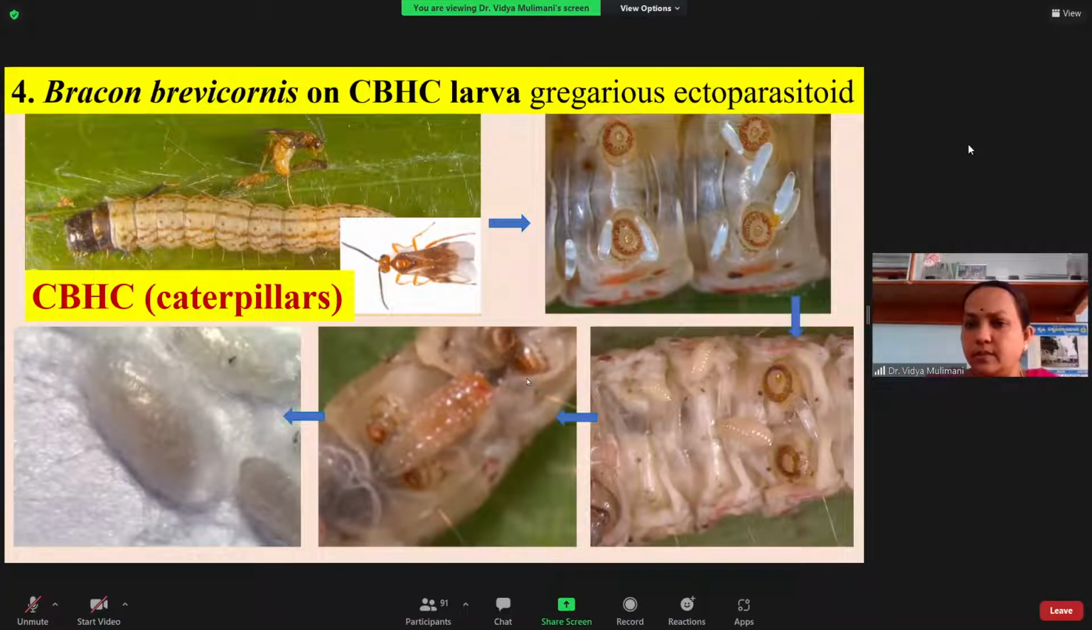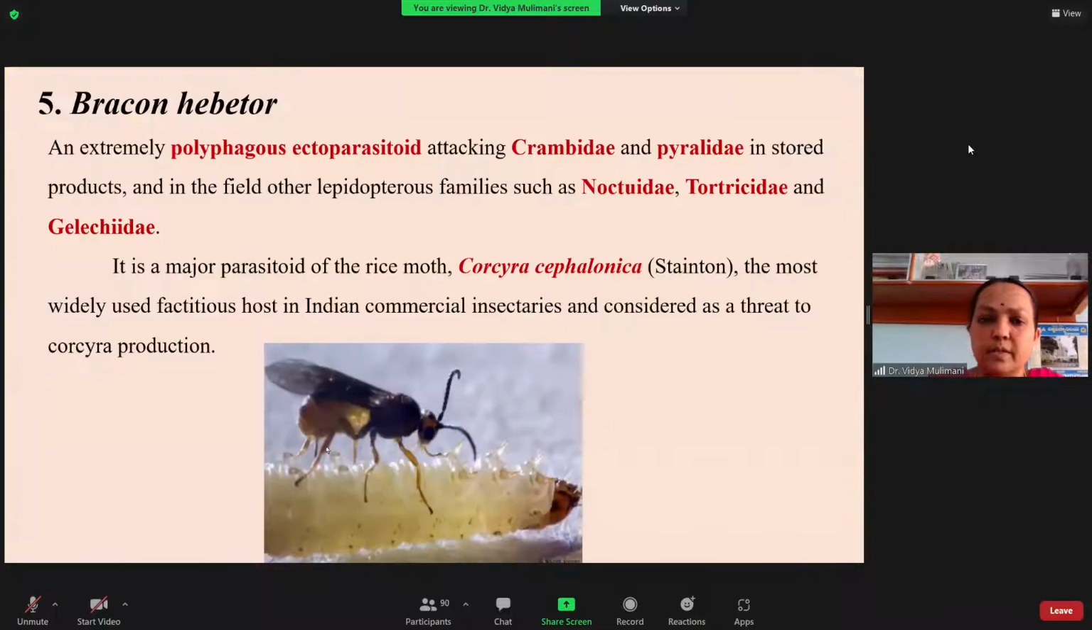Next you have Bracon brevicornis. It is an ectoparasite, and it is gregarious. You can see here the female paralyzing the last instar larva of the coconut blackheaded caterpillar, and it has laid the eggs. They hatch and develop, and this is the early instar, this is the late instar, and this is where they go for the construction of the silken cocoon. So this is Bracon brevicornis. Remember this also, it is a common example.